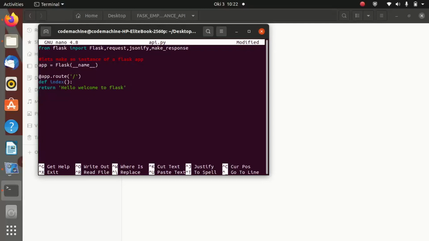And for you to run the Flask server, you just need to provide the main. So we shall say if __name__ is equal to __main__.